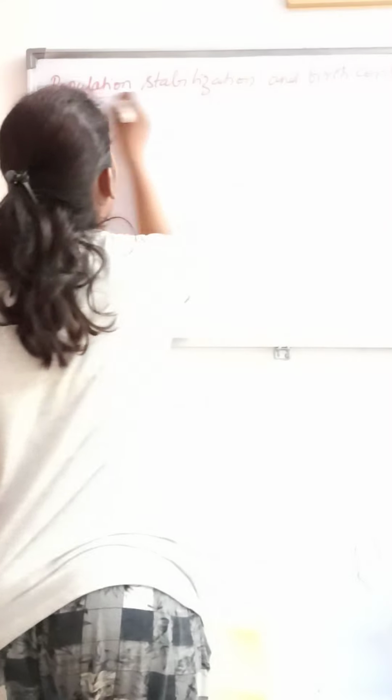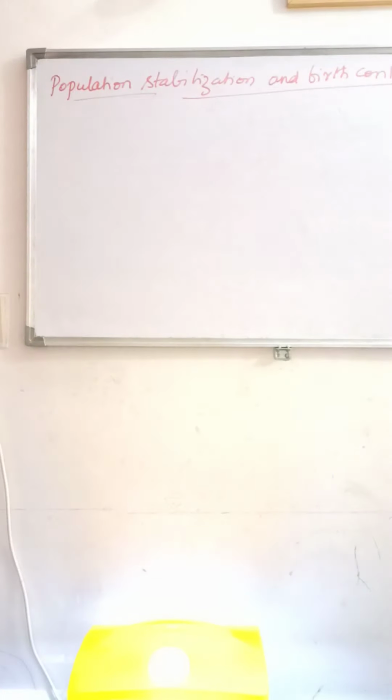So all of you know, what is population? What do you mean by population?